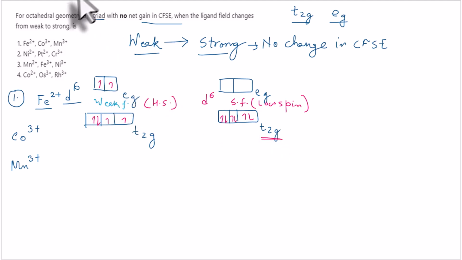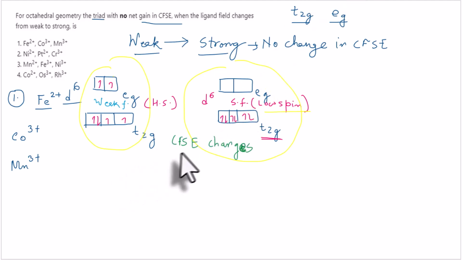So you can see here, the situation is different from the situation here. In the high spin, we have 2 electrons in the eg and 4 electrons in t2g, while in the low spin, we have no electrons in eg and 6 electrons in t2g. That means the CFSE will definitely change in these two situations.